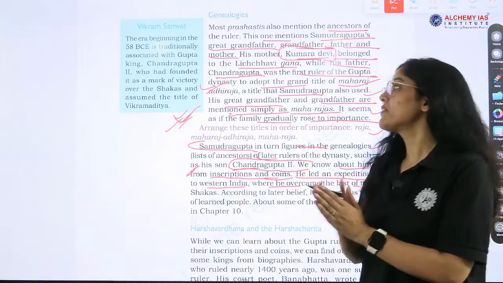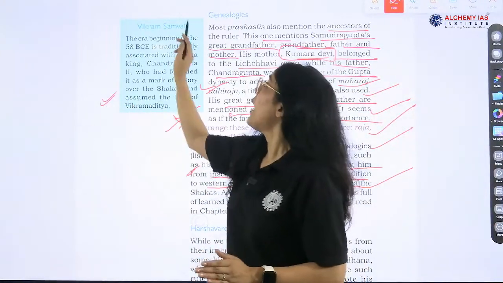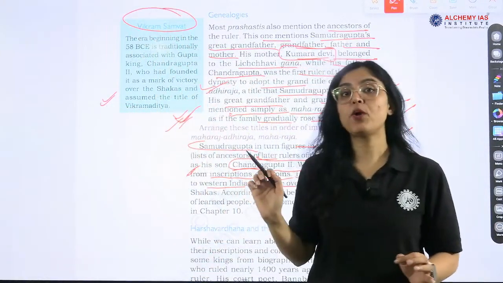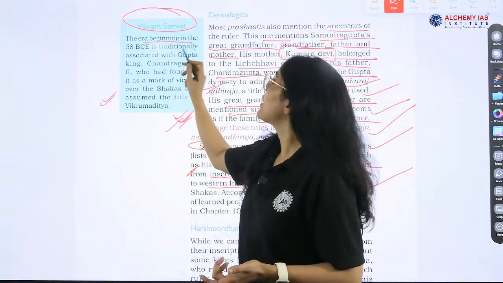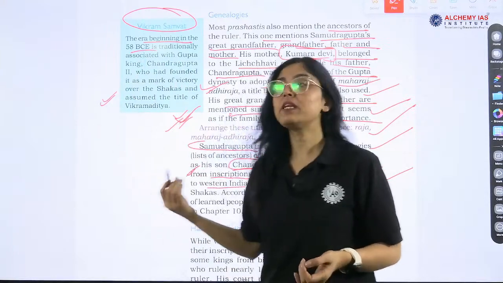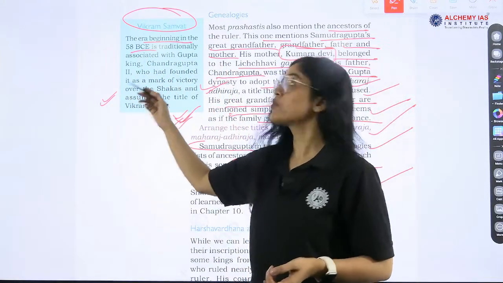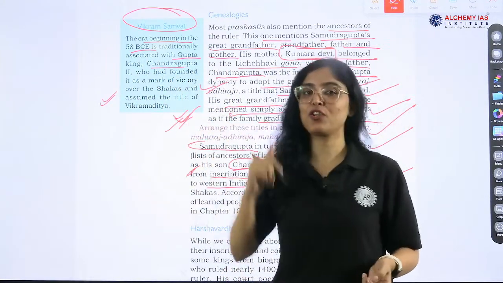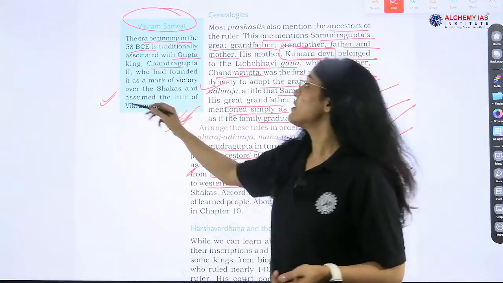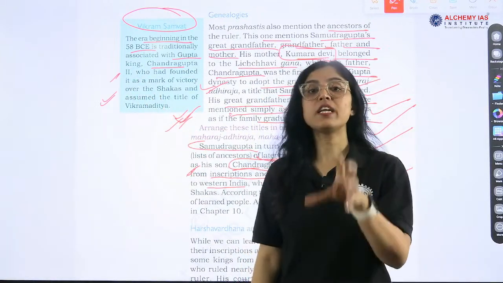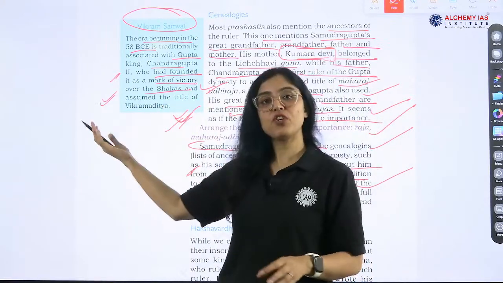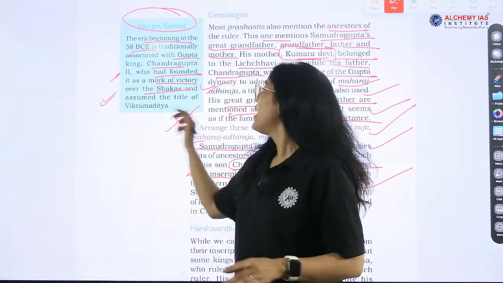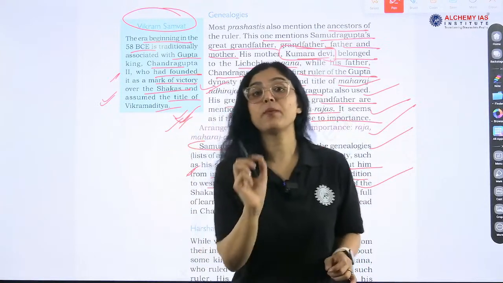So the Shakas were defeated by Chandragupta II, and this is very, very important: Vikram Samvat, the starting of an era. The era beginning in 58 BCE is traditionally associated with the Gupta king Chandragupta II. And why did this era begin? Because he defeated the Shakas and founded it as a mark of victory over the Shakas, Vikram Samvat, and then assumed the title of Vikramaditya.